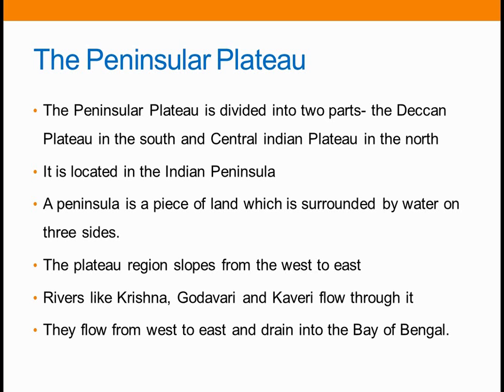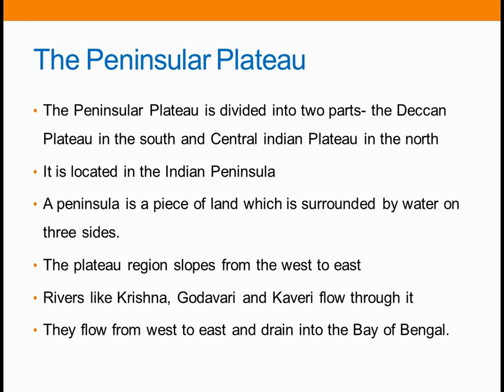So, the meaning of peninsula we learnt in the previous lesson, isn't it? And the peninsular plateau has the Arabian Sea in the west, the Indian Ocean in the south, and the Bay of Bengal in the east. Is it clear?